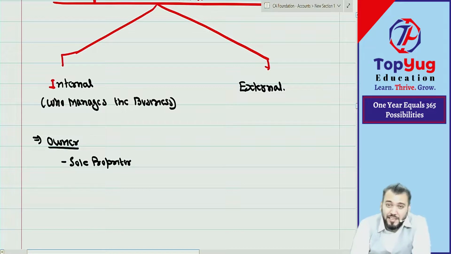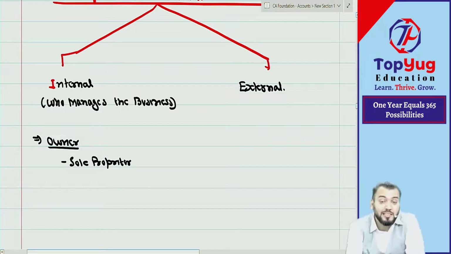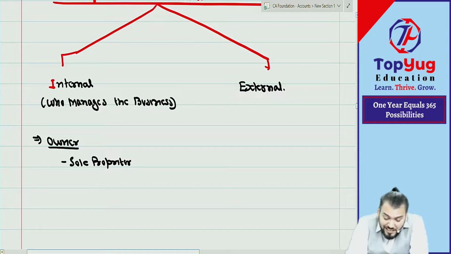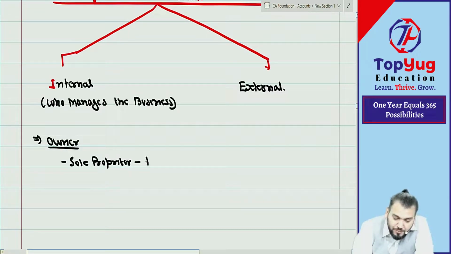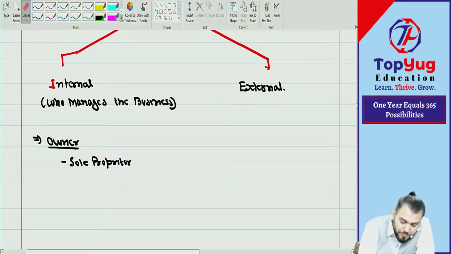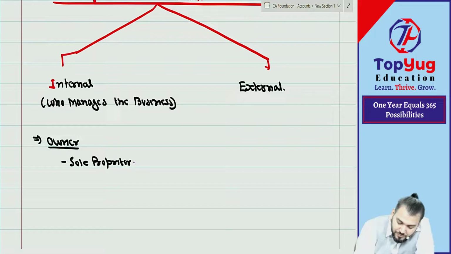Means I have given the example Ram and Company. So Ram and Company was a sole proprietor. In case of Ram and Company, who is the owner? Ram. Are you getting what I am saying? So can I say sole proprietor here means what? In case of sole proprietorship, owners are known as what? Proprietor. We call them proprietor.